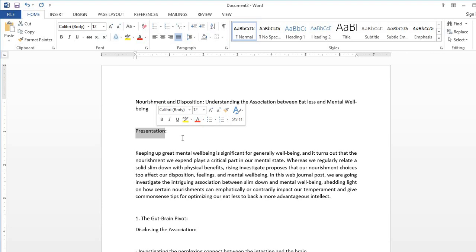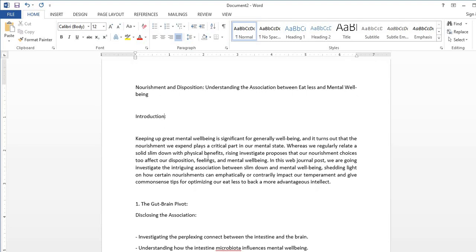So, but nevertheless, we need to do some adjustment like this. Now, presentation is supposed to be introduction. So we need to adjust that, and at the same time, you guys will need to go through all of this because sometimes there might be need for you to adjust some words or some sentences or even some punctuations. So now, keeping up a great mental health is significant for general well-being, and it turns out that the nourishment we expand play a vital role or a critical part in our mental state.